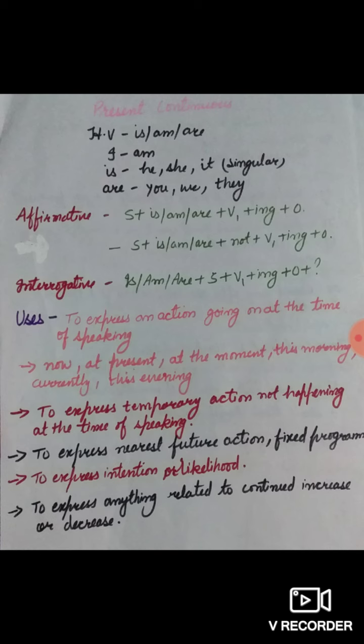And if we take examples of negative sentences, Mukesh is not coming now, they are not playing, girls are not playing Kho, your teacher is not teaching you. Likewise. Next is third type of sentence, interrogative sentences, in which we first make use of is, am, are, means helping verbs are used first, thereafter subject, then first form of verb ing and object with question mark.